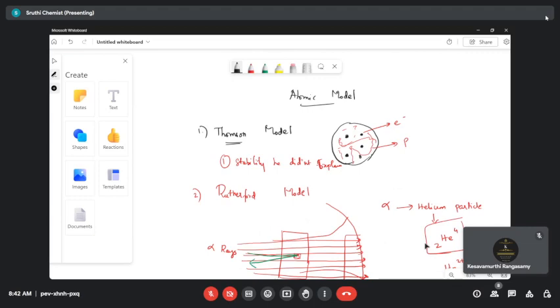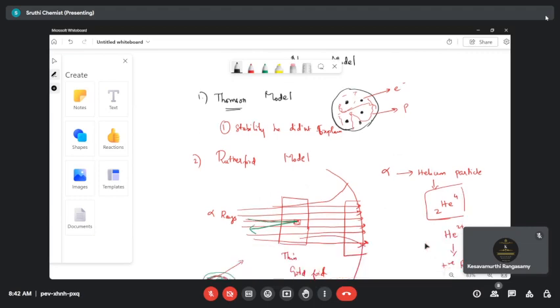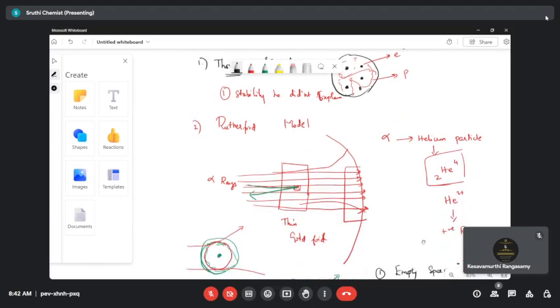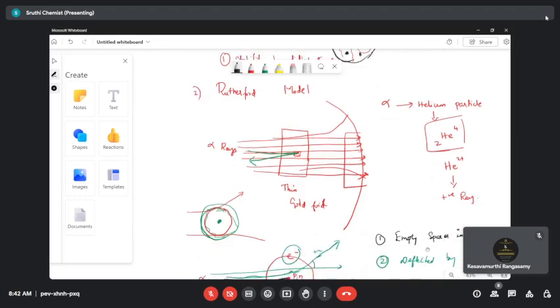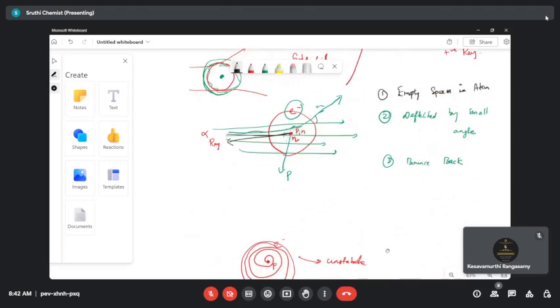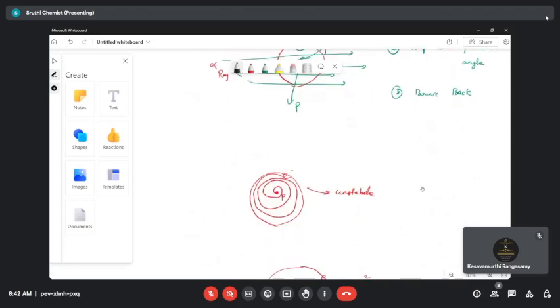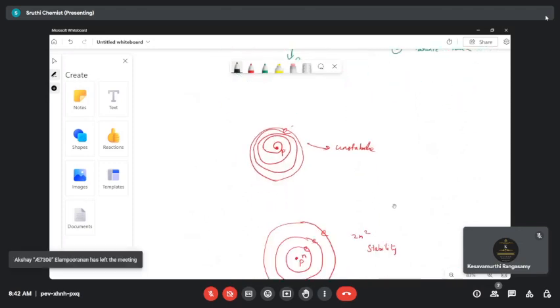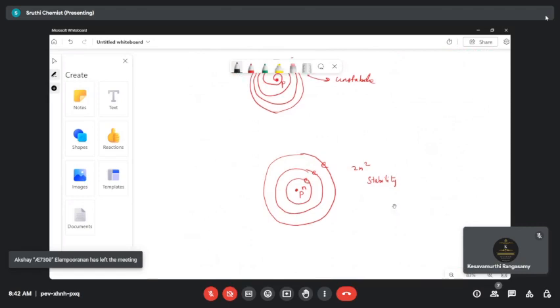We have seen some experiments which prove the electron has a particle nature. What are all the experiments we have seen? Photoelectric effect and black body radiation. These experiments prove that the electron has a particle nature.